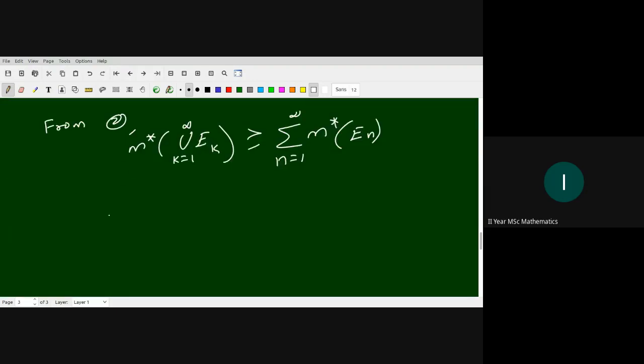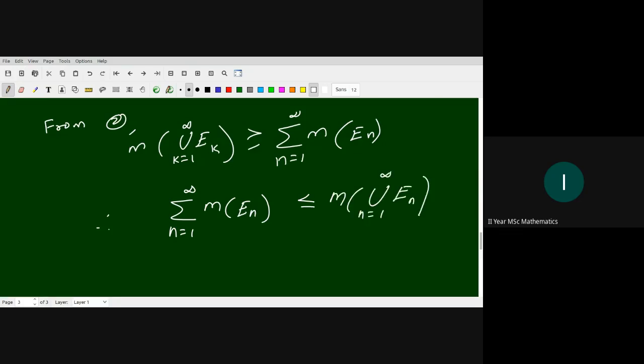Okay, so therefore we change the index here now: summation n from 1 to infinity m of E_n. We have obtained that m of union n from 1 to infinity E_n is greater than or equal to summation n from 1 to infinity m of E_n. Here I have no need to write m star, it is m. Thus E_n is measurable, and the union of E_n is measurable. This is equation number 3.